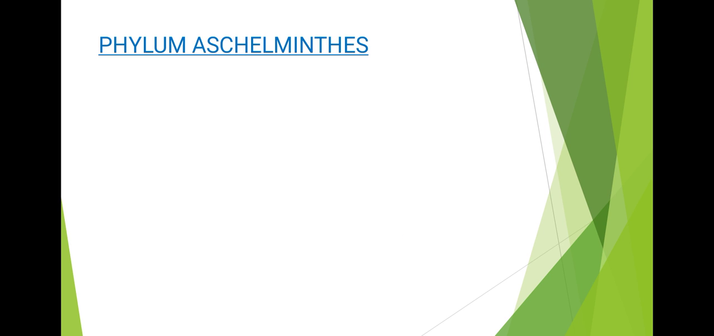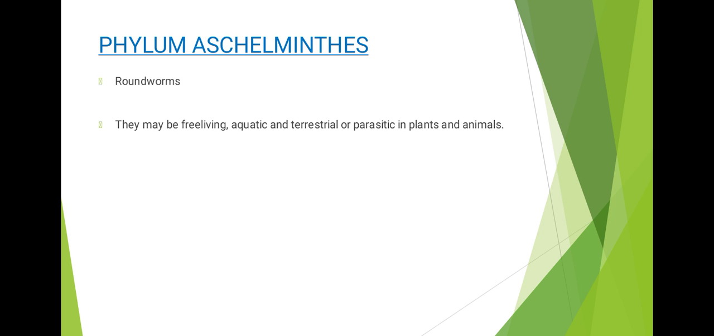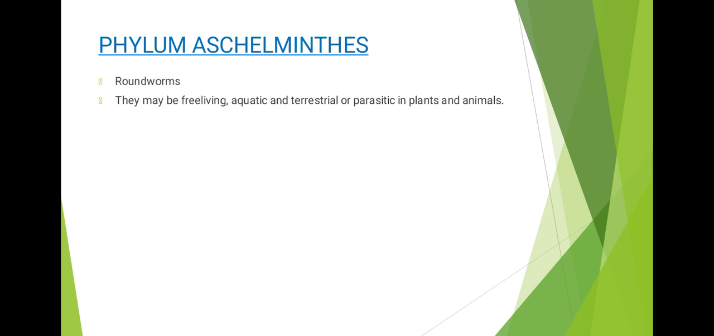Next we have phylum Aschelminthes. Aschelminthes are also called roundworms because when we take a cross section their body will be circular. They may be free living, aquatic and terrestrial, or parasitic in plants and animals. They have organ system level of organization.